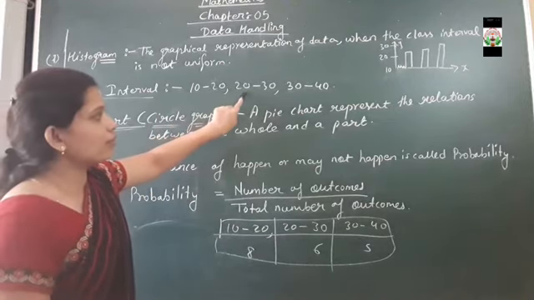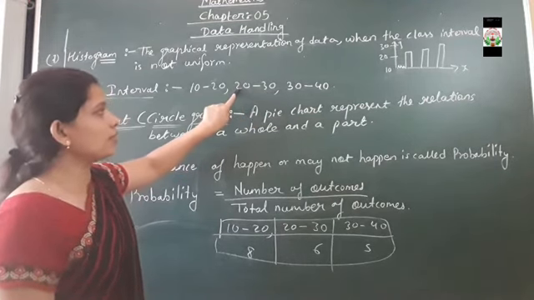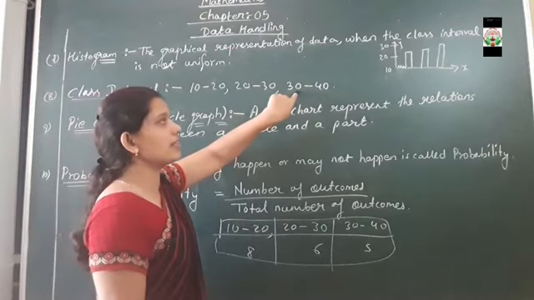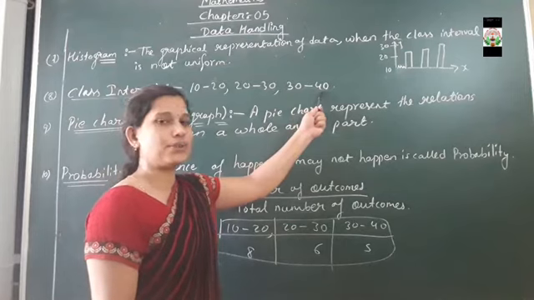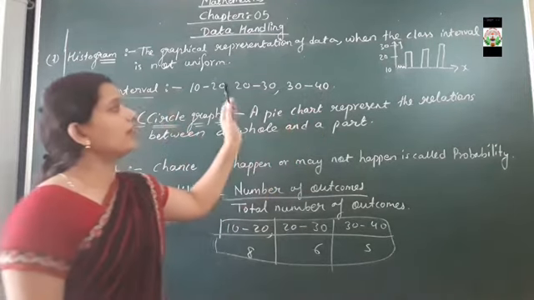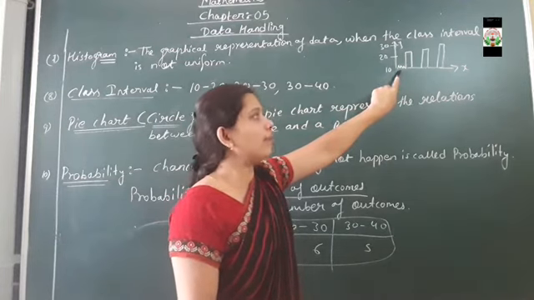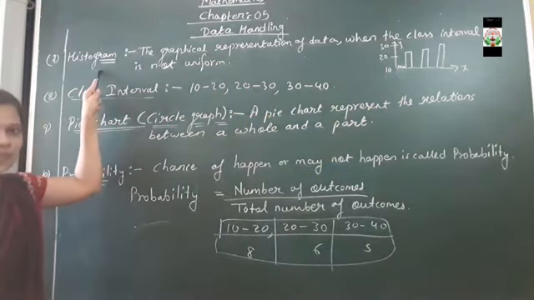Then in the next interval, 30 is the lower class, whereas 40 is the upper class. So where the class interval is not uniform, such kind of graph is said to be a histogram. Clear, everyone?